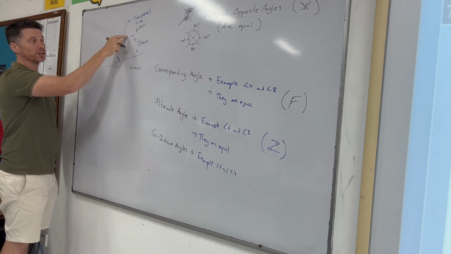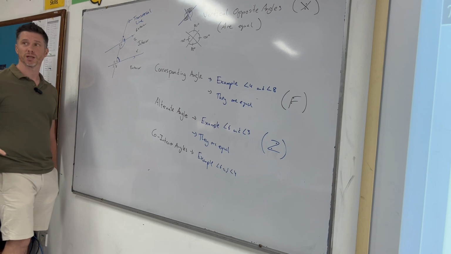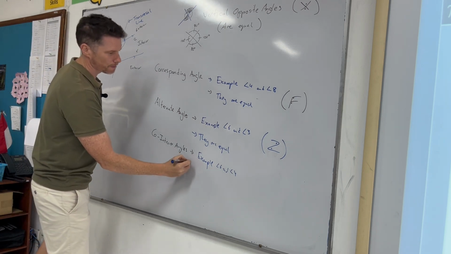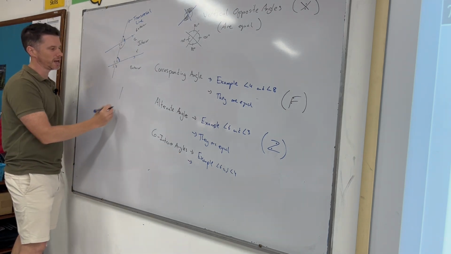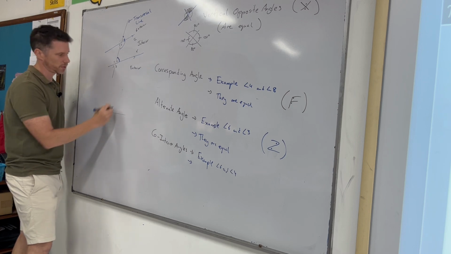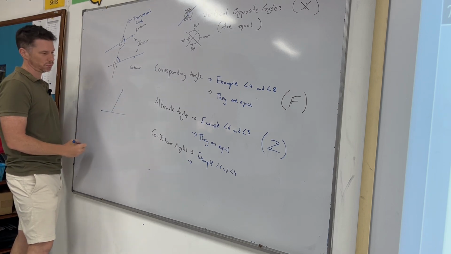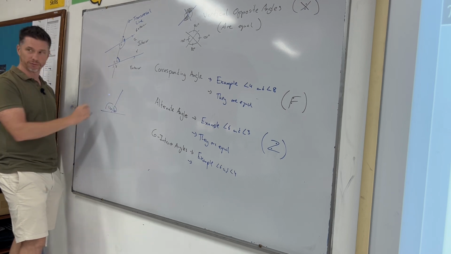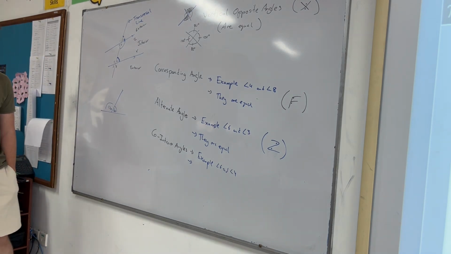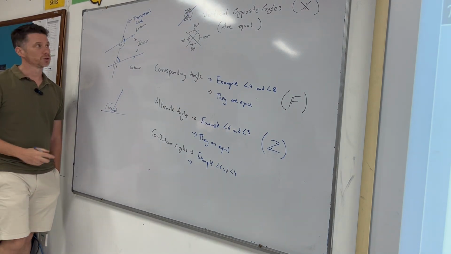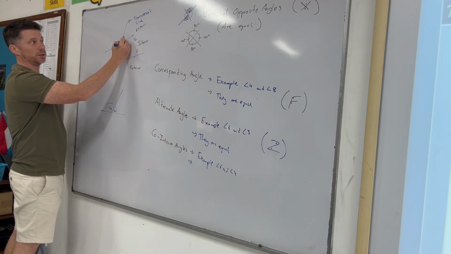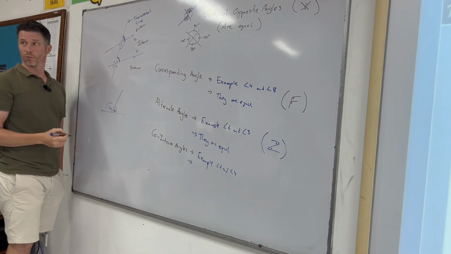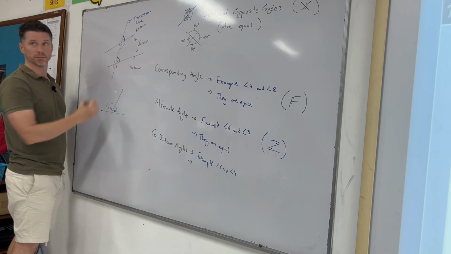And 2 and 4 add to 180, so now 6 and 4 add to 180. Why does 2 and 4 add to 180? Because it's a straight line. Anything that's a straight line that's cut in 2 will add. So if this is 60, this is 120 because it's a straight line, half of a circle, 180 degrees. So if 2 is 60 here, 4 has to be 120 because here's a straight line.